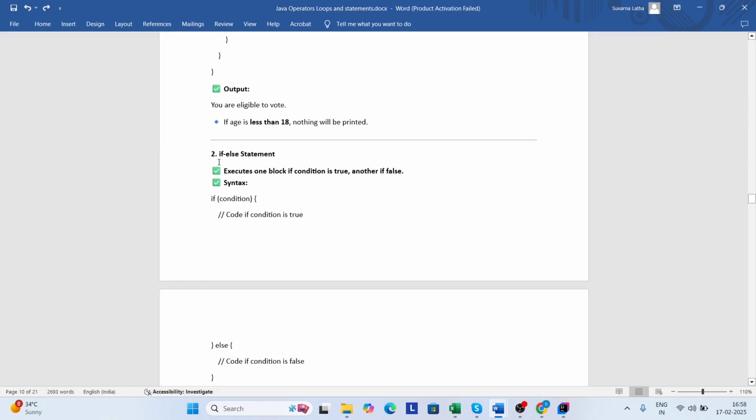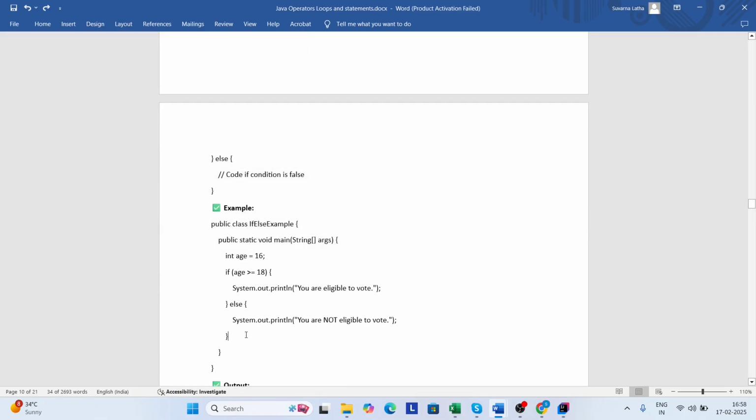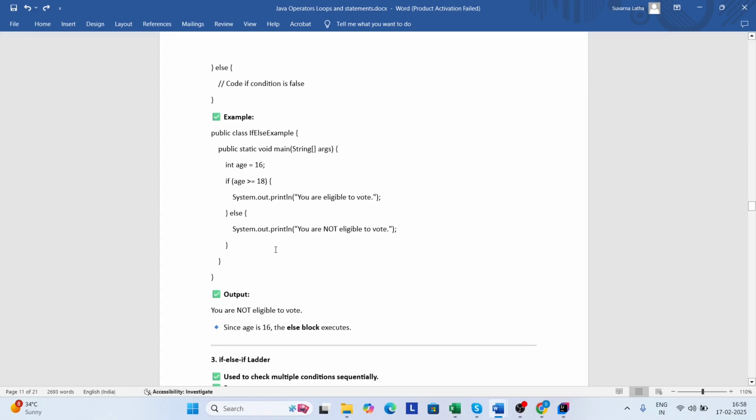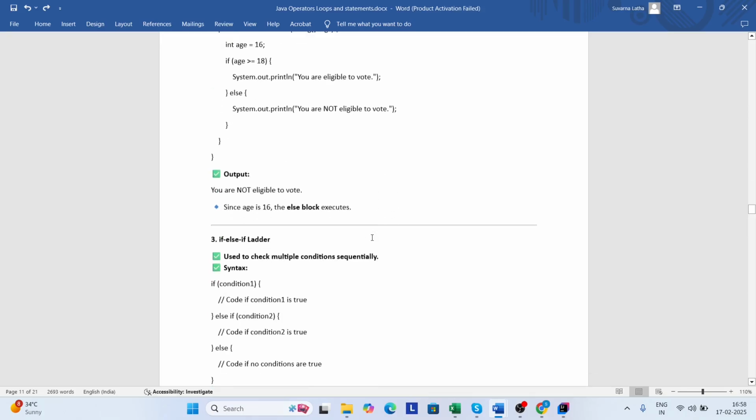If else: it executes one block if the condition is true, another if false. This is the syntax for the if else statement. Here is the example. Here you can see, if the condition is true, the if block will be executed. If the condition is false, the else block will be executed. Here the condition is false, so the else block will be executed.